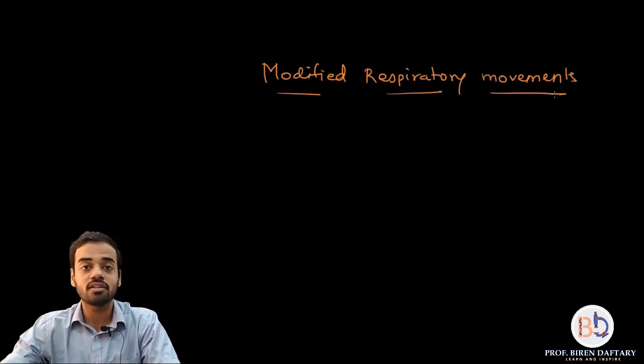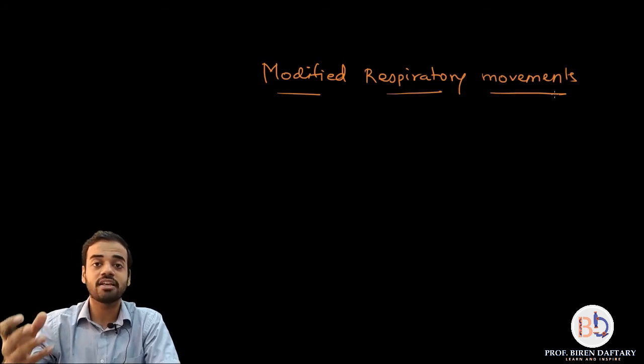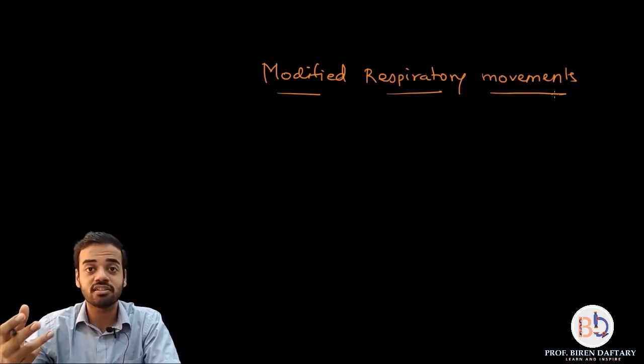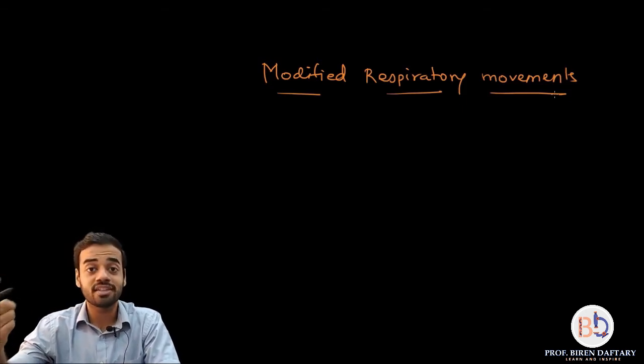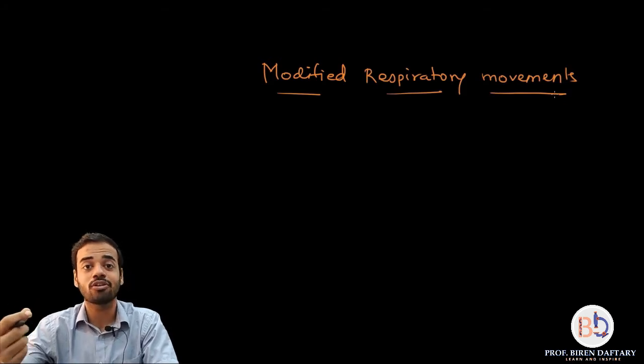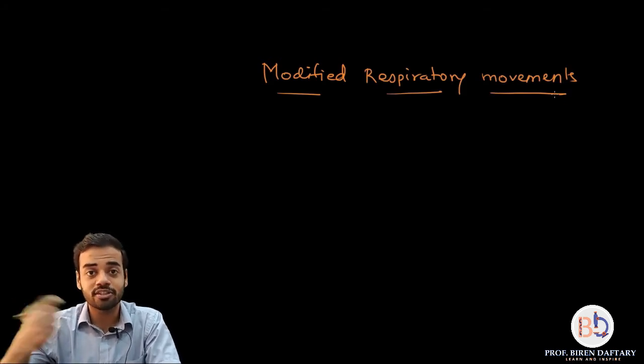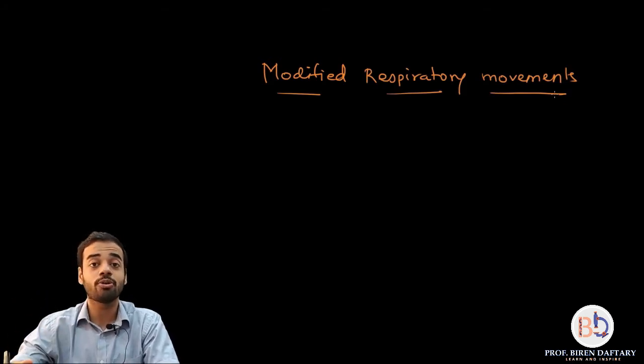But there are certain respiratory movements, like sneezing. Sneezing is when some irritant or foreign material has entered your nostrils, so you want to remove it. That is one of the modified respiratory movements. Or coughing, same thing, some irritant or a foreign material has entered your respiratory system, you want to remove it. Or yawning.